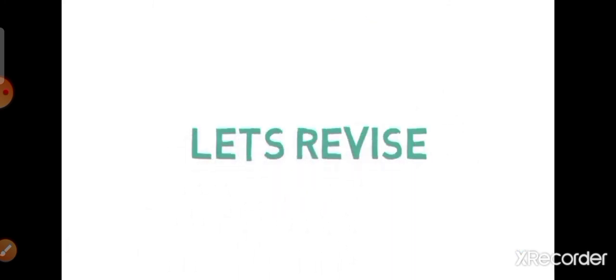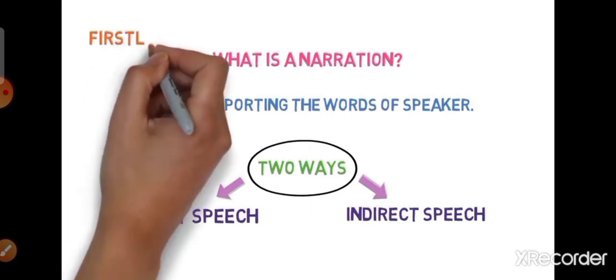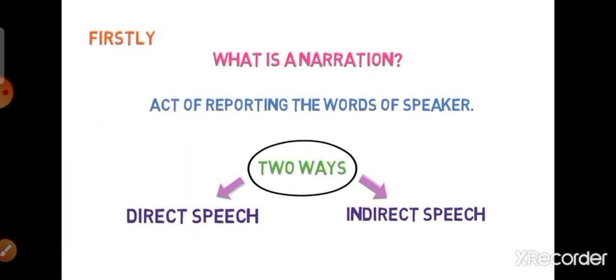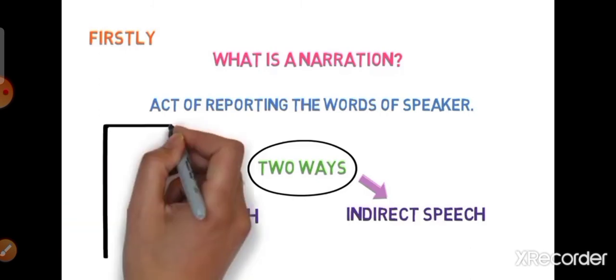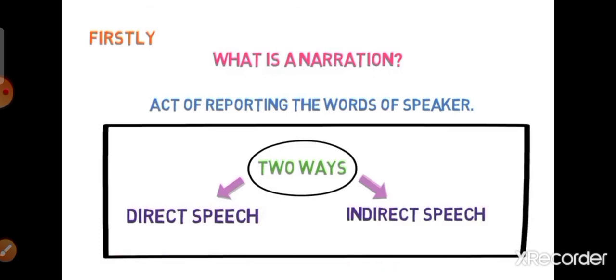Let's revise what we had learnt in this class. Firstly, we discussed what exactly narration is. It is an act of representing the words of the speaker. Then we discussed the two ways of achieving it. First one is direct speech and the second one is indirect speech.